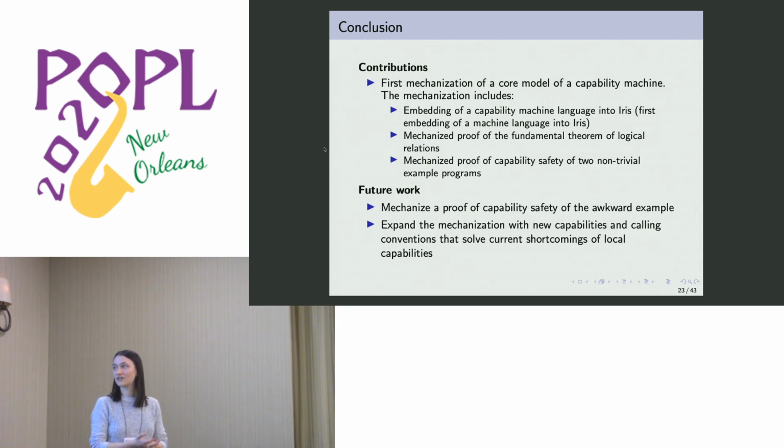And for future work, other than improving the lines of code, we also hope to mechanize a proof of capability safety of the awkward example, which is a particularly difficult program to reason about. Also, one of the nice things of having a mechanization, and a very modular one, is that we can now expand it a little more easily and use it as a playground to explore new capabilities that might solve certain shortcomings of older capabilities.